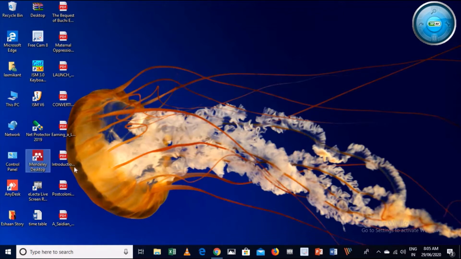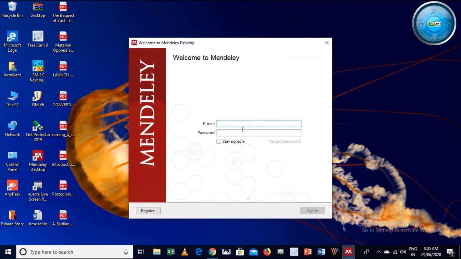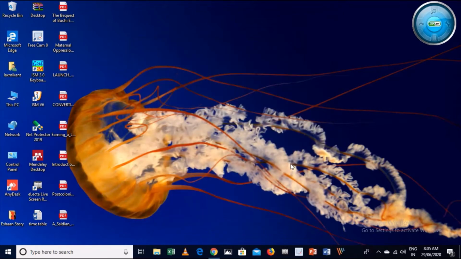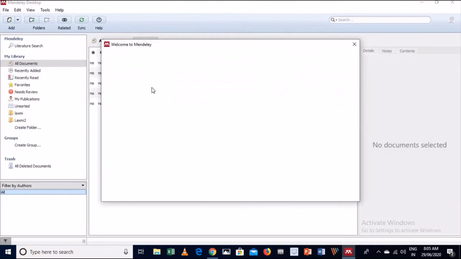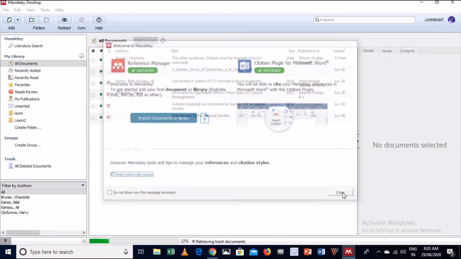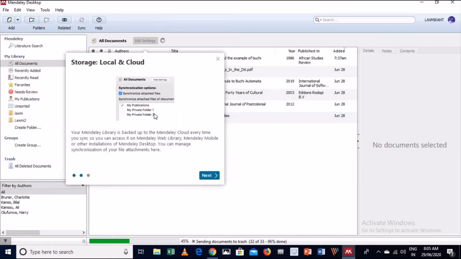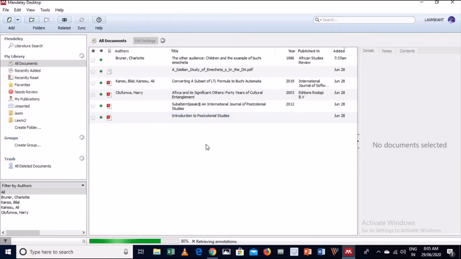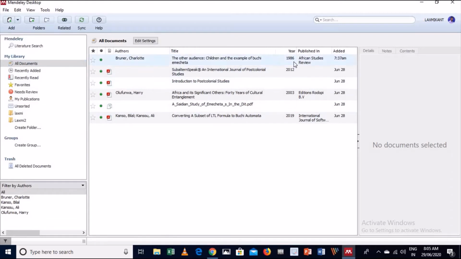After creating the profile, you need to log in like this and insert your password. When you log in, various notes will appear, for example reference managers and citation plugins. So close it. You can go to the next button, again next, again close, and now you will see the desktop version of Mendeley.